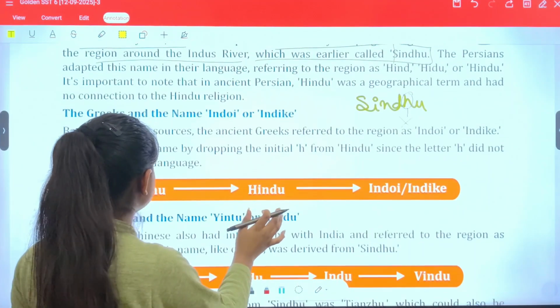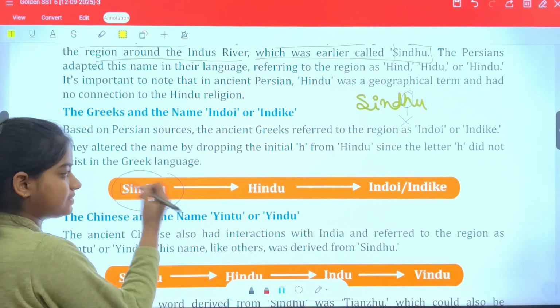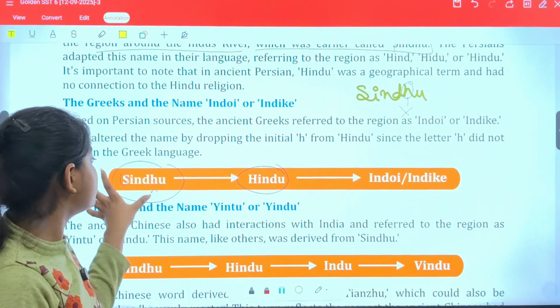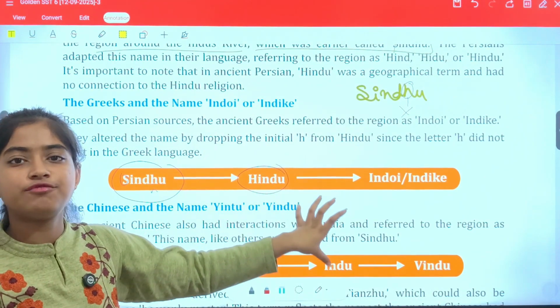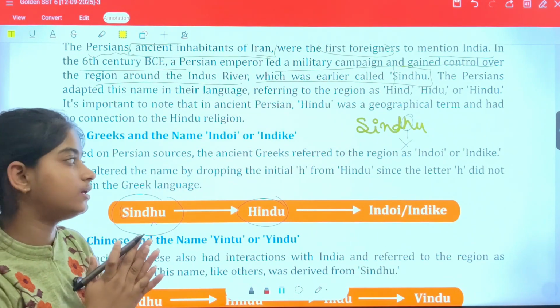So how did they transform the word Sindhu? After removing the H, they also replaced the S, perhaps for better pronunciation or whatever the reason. They started using Sindhu in the form of Hindu. And this is how the term Hindu began to be used.